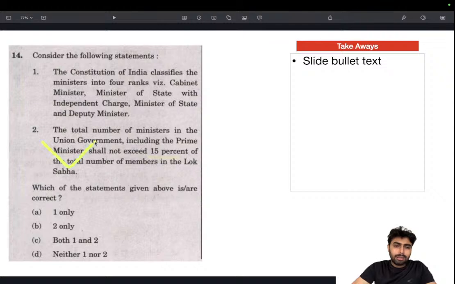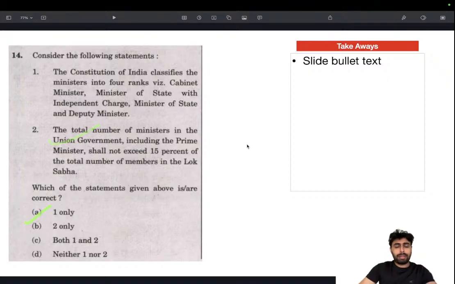This is factually right. There is no logic to it. The only logic is that this statement would be wrong, since there is very little chance of the Constitution defining these 4 ranks. The Constitution doesn't even define ministers as such, or powers of ministers, except for maybe the Prime Minister or Chief Minister. Other than that, nothing is mentioned in the Constitution. So this is right. Again, the answer is B.